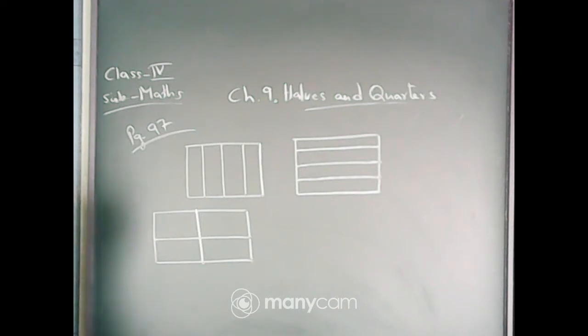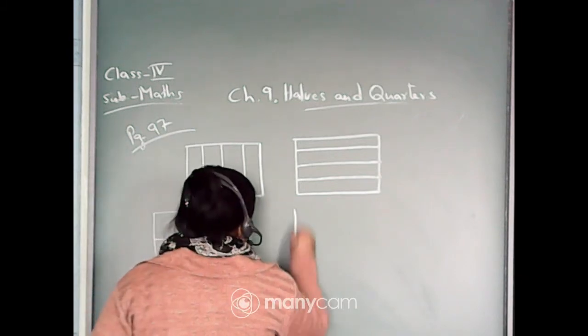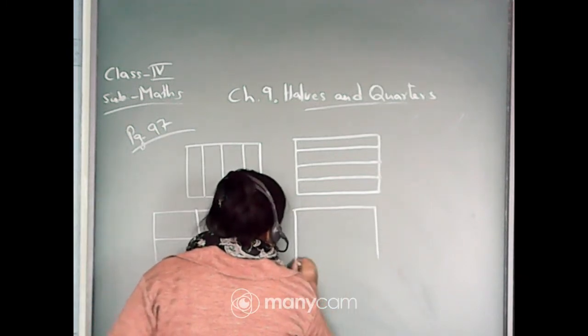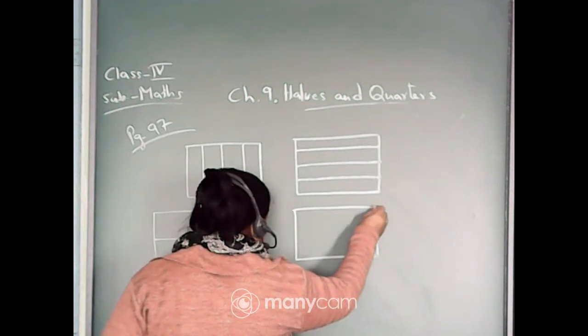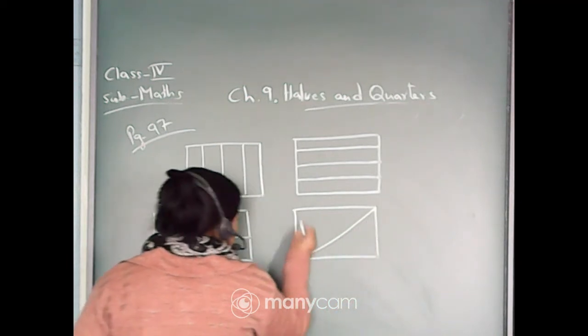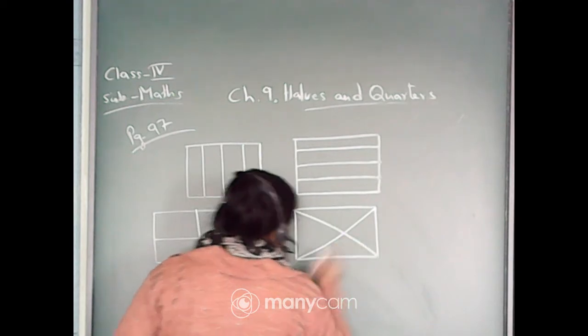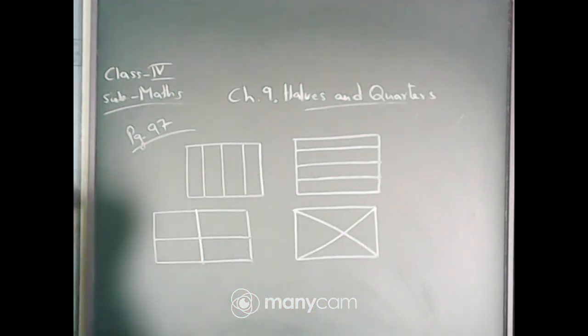Next, again divide it diagonally into 4 equal parts.